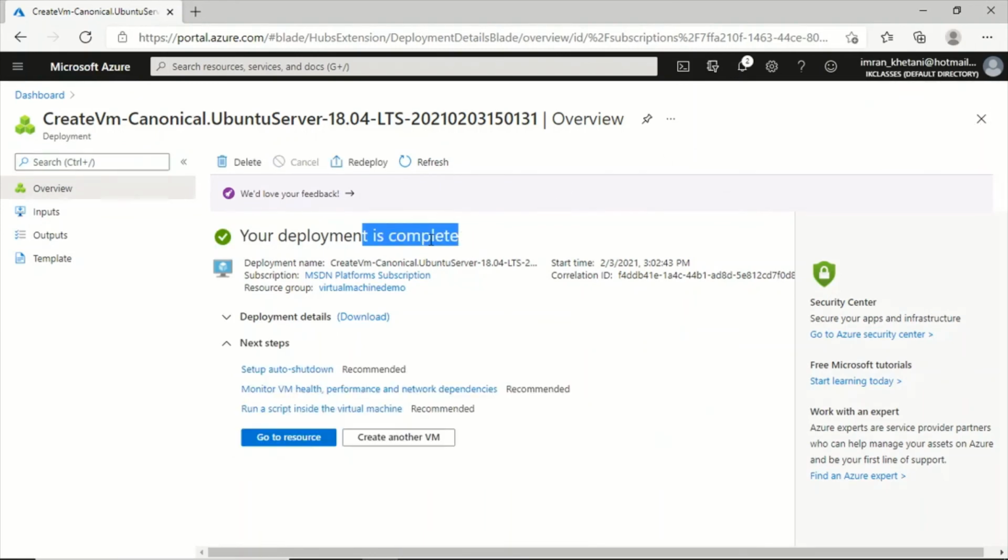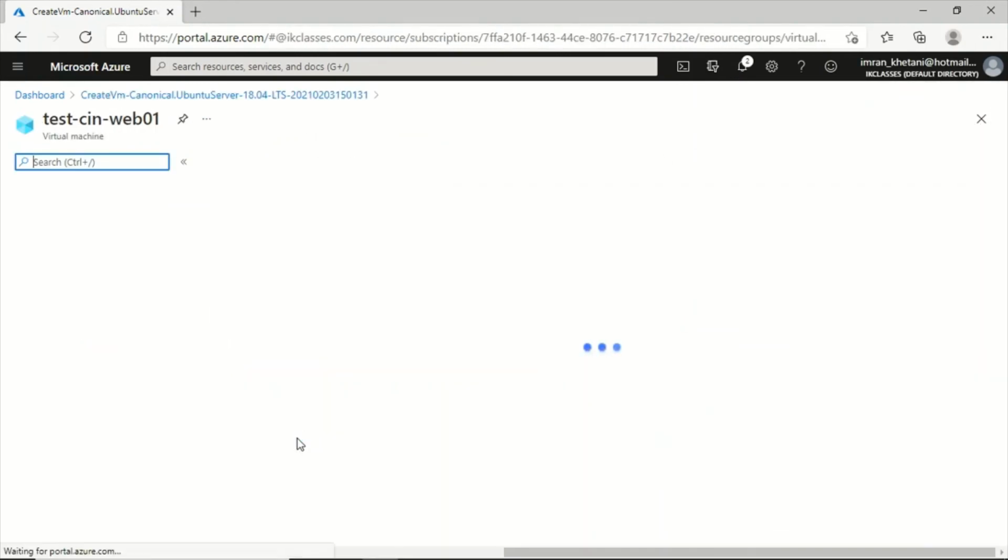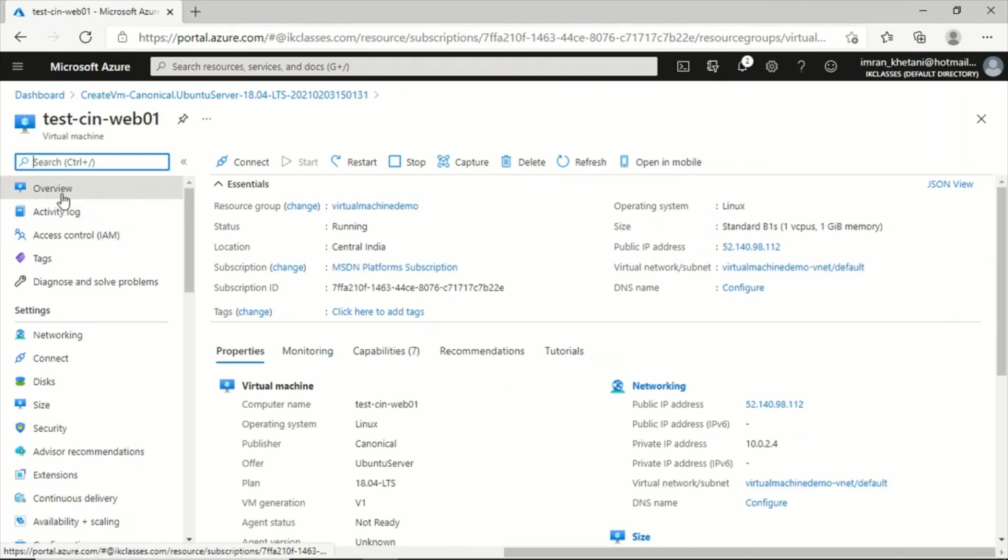Deployment is complete. You can go to the resource. There, in the overview tab, you can see the name we assigned to the resource group, virtual machine demo. We have used this location, Central India. Similarly, this is the public IP address from which you can connect to this machine. So I'll just copy this public IP address.